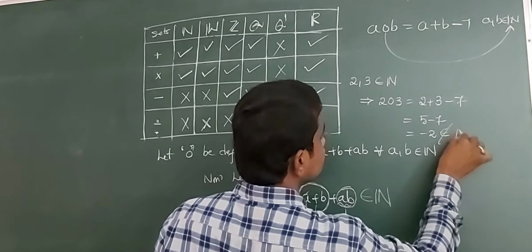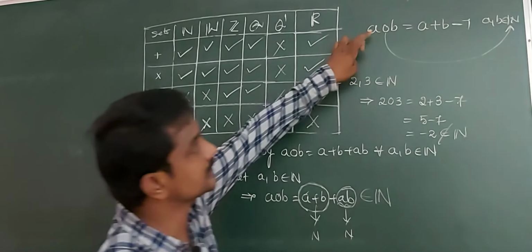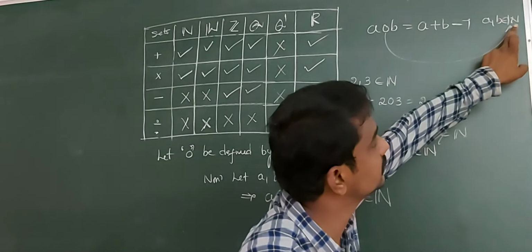Minus 2 does not belong to N. So the circle is not a binary operation on N.